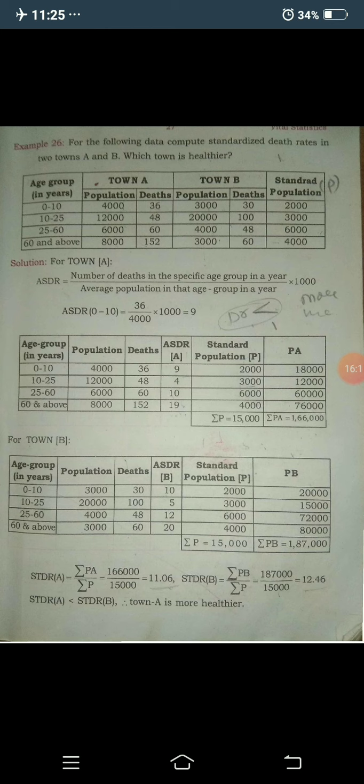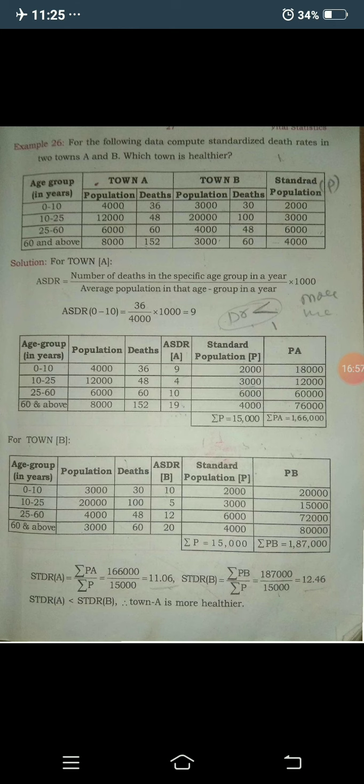They have also given the related age specific population as well as deaths, and also the standard population. Concentrate, it is a 10 marks question in your question paper, section D. By using the standard population, town A deaths and population, and town B deaths and population, you need to calculate the corresponding age specific death rates.